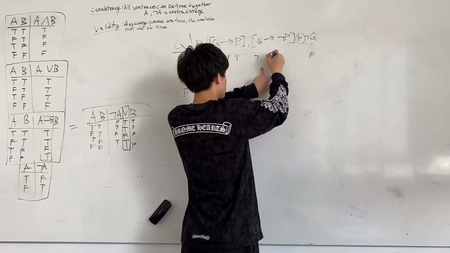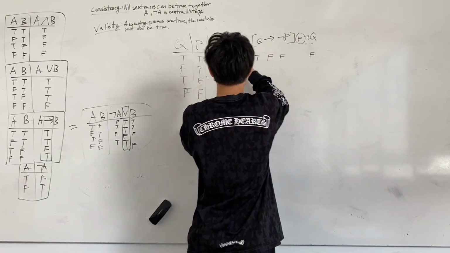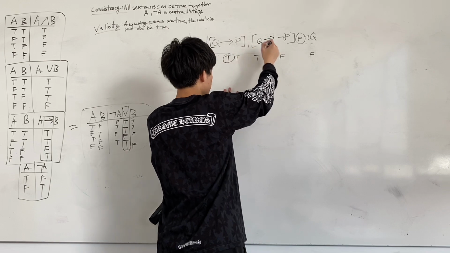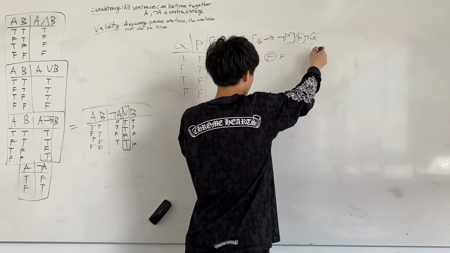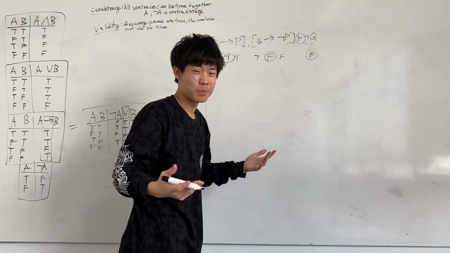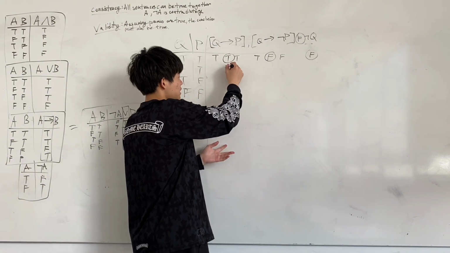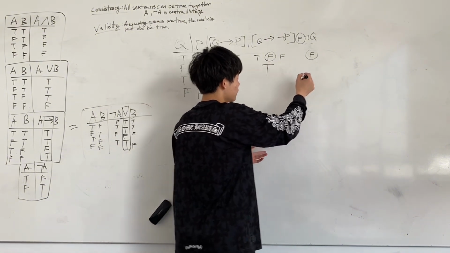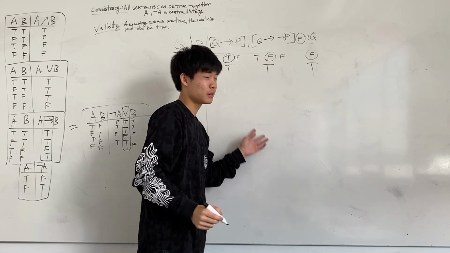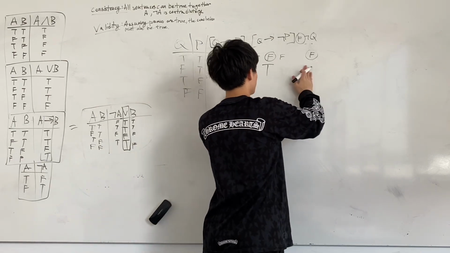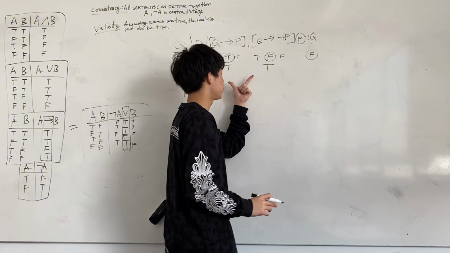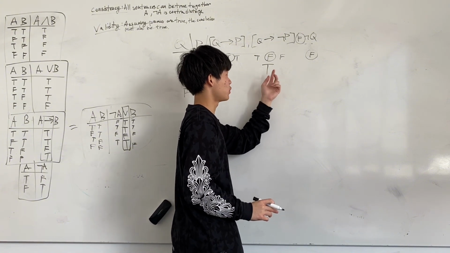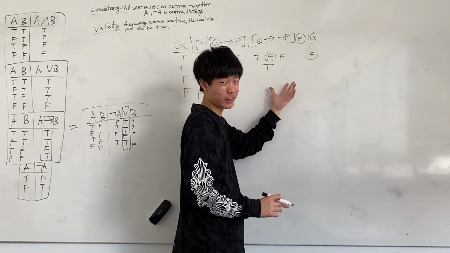And so this sentence is true, this sentence is false, and the conclusion is false. We don't really care. We only care about the cases in which both of the premises are true. If there's a case where both premises are true and the conclusion is false, then it's not valid.